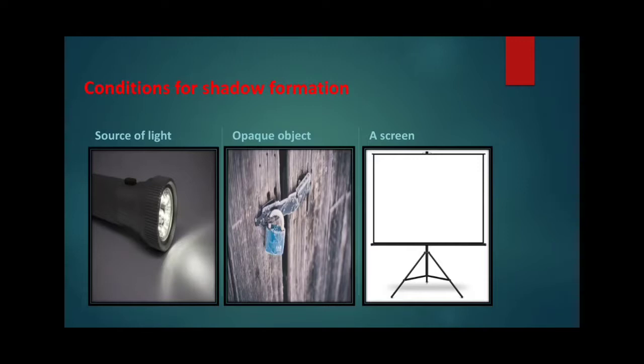Opaque object. An object has to block the light completely. Otherwise, the shadow will not form clearly. A screen or a surface. There has to be a surface on which the shadow can be formed. In these three conditions only, a clear shadow will form.